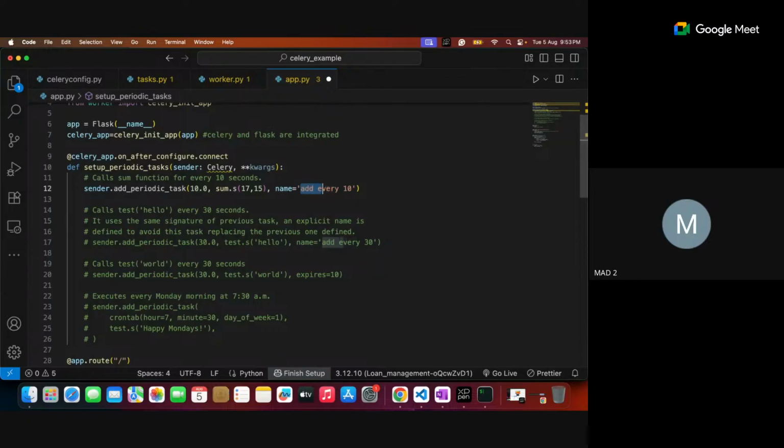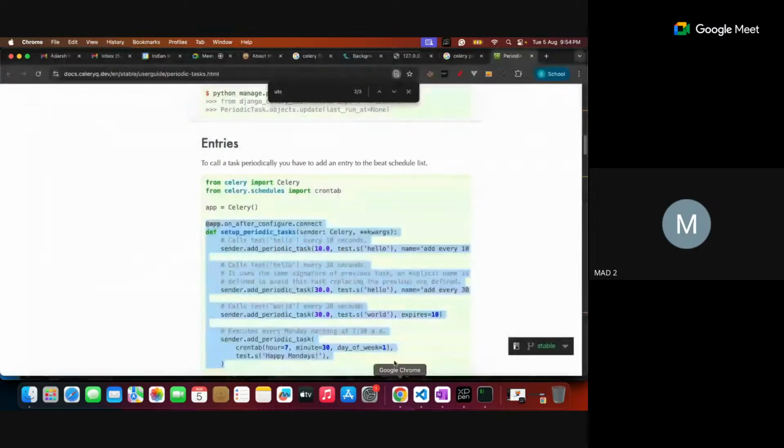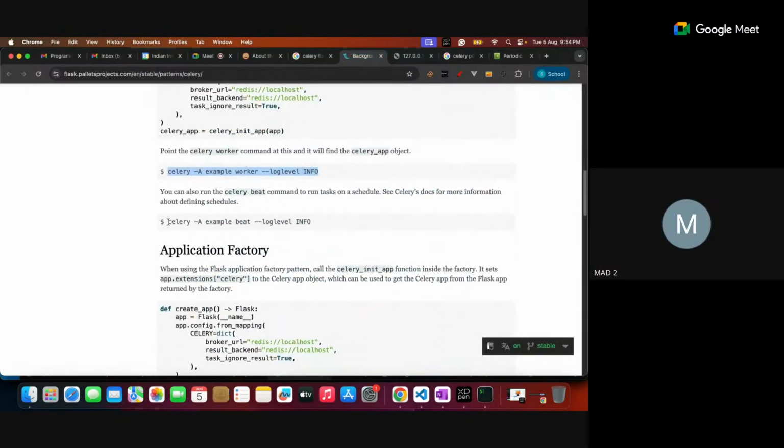This particular sum is called every 10 seconds. This is the name of this particular Celery task which was generated. Periodically, this one is invoked by Celery beat. See, Celery beat is not a big deal. Even in the Celery documentation, here is Celery beat. This is another server.